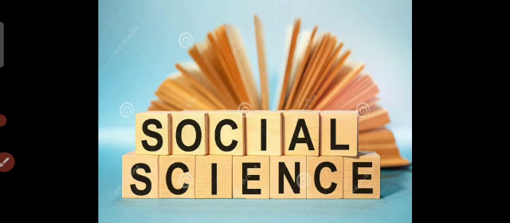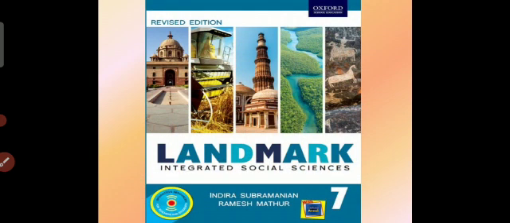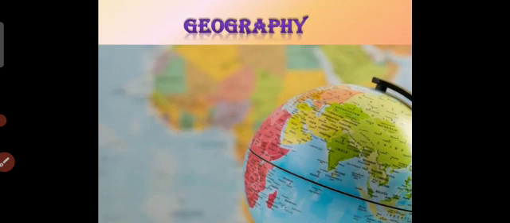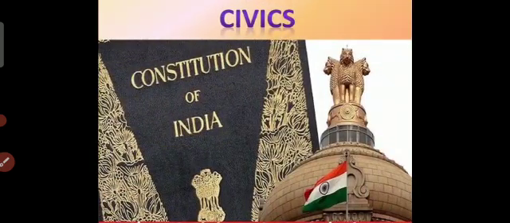Students, I hope that you have purchased your book set, in which you have one social science book which looks like this. Have you opened your book and read the chapter? Students, in social science, you have to make 3 separate copies. First will be the history copy, in which you have to do all your history work. Second will be geography. All the geography work will be done in the geography copy. And last and final, the copy will be of civics. So you have to make 3 copies for social science.